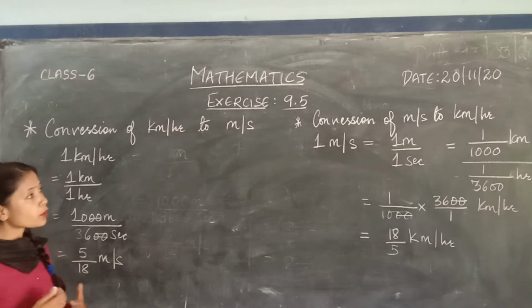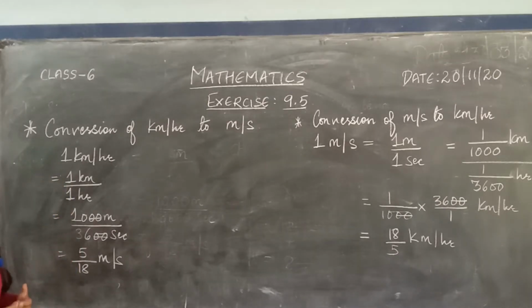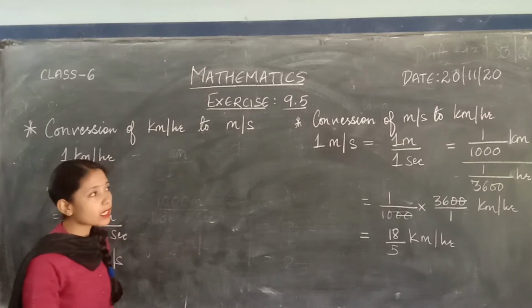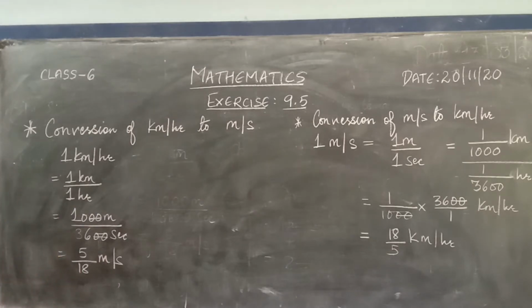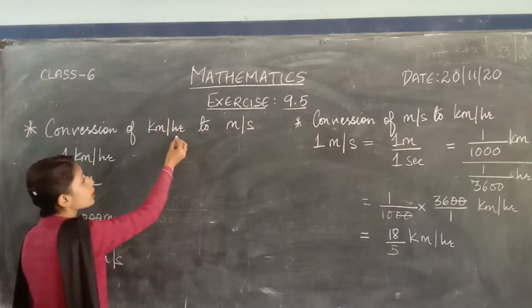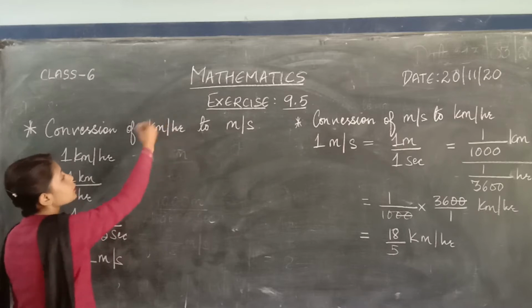Before solving the problems, first I will explain how to convert kilometer per hour to meter per second and meter per second to kilometer per hour. So first one is how to convert kilometer per hour to meter per second. This is the unit of speed.